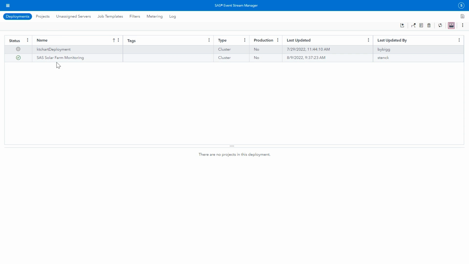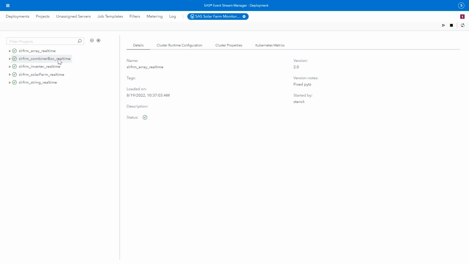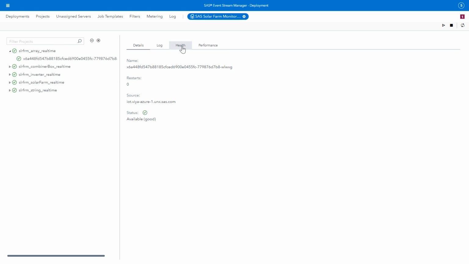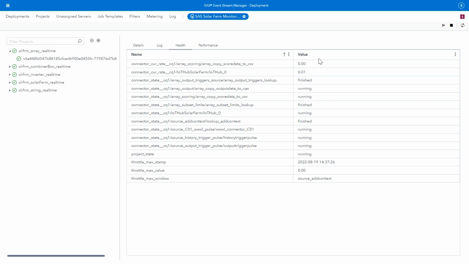And you can see already over here, I've created a deployment, and I can see all of my different solar farm projects for the array, combiner box, inverter, solar farm, and string. So I've created a different project for each. And I can see that they're all running properly. They have a green check mark. And if I wanted to go into the health of each one, I could see that all of the proper things appear. Things are running that should be, and I can even see data rates and things like that.